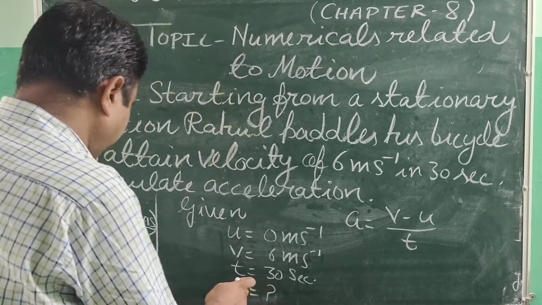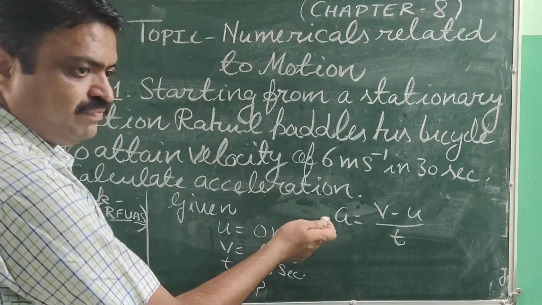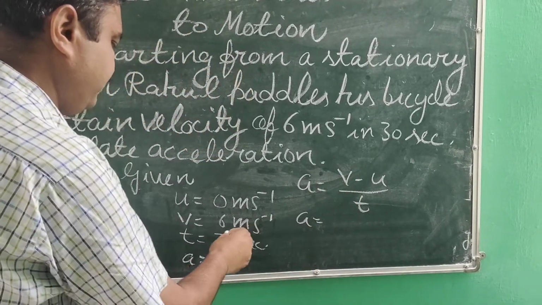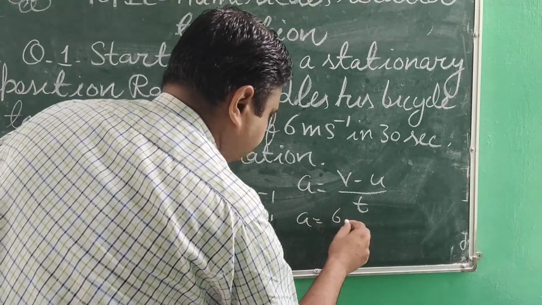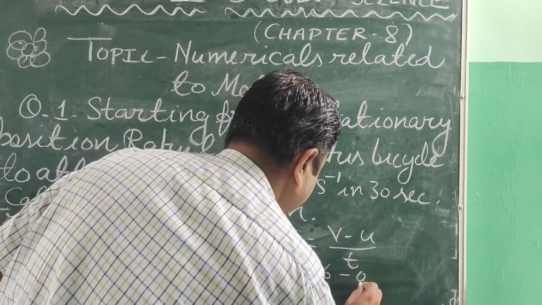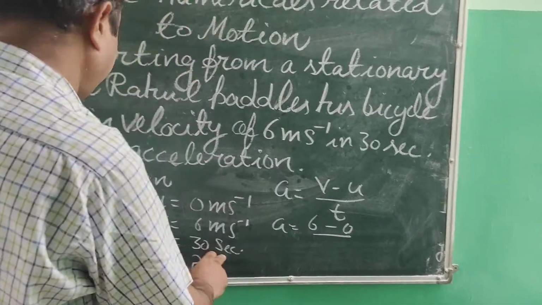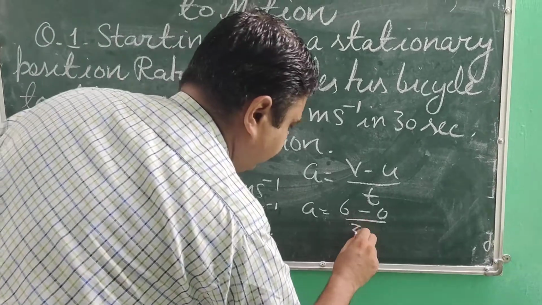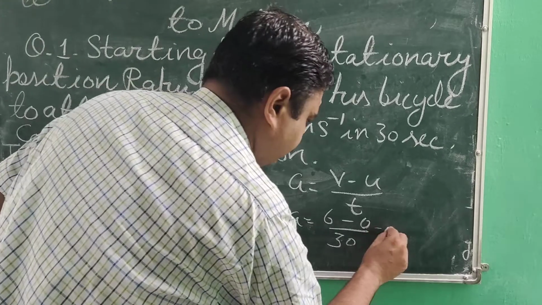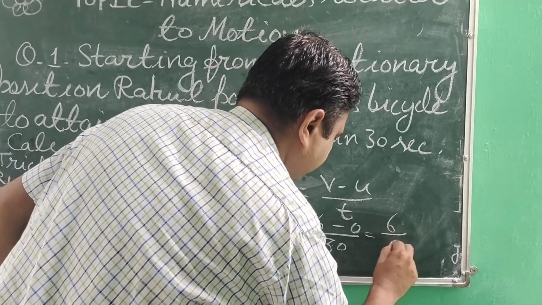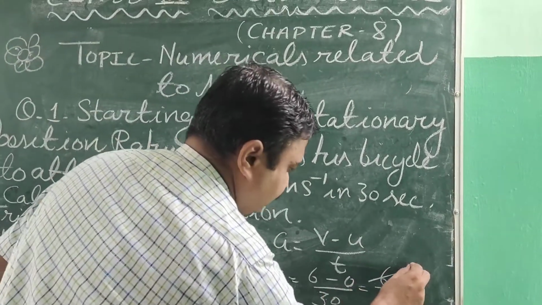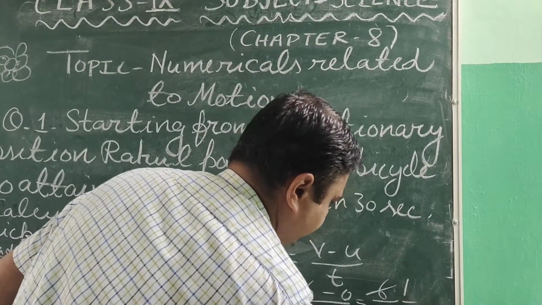So this is the formula from which we can get the acceleration. Now all the given quantities we will put in the formula. So here it is 6 meters per second, it is 0, and it is 30 seconds. So now 6 upon 30, that is 1 upon 5.